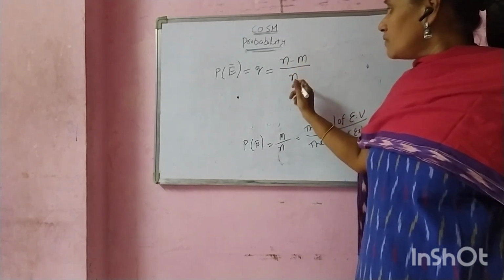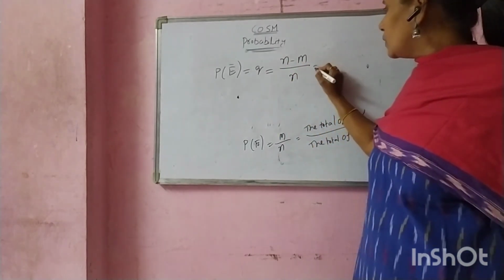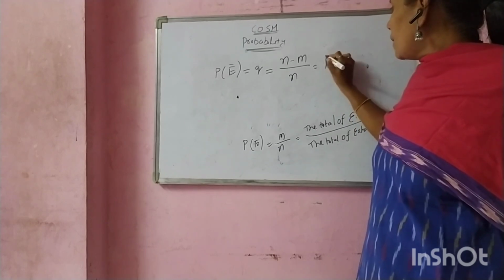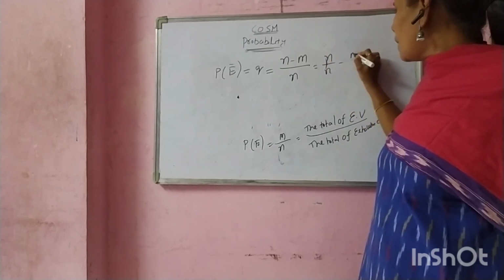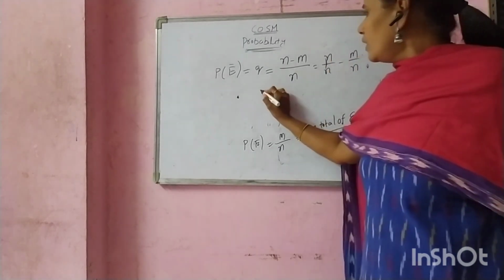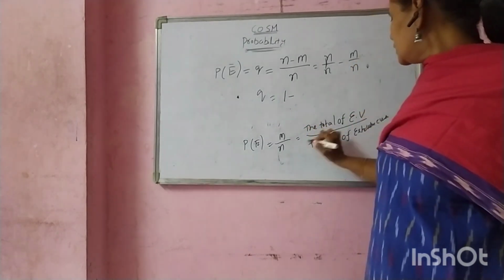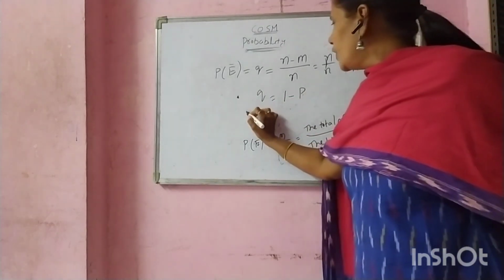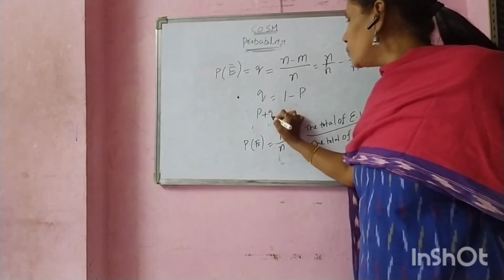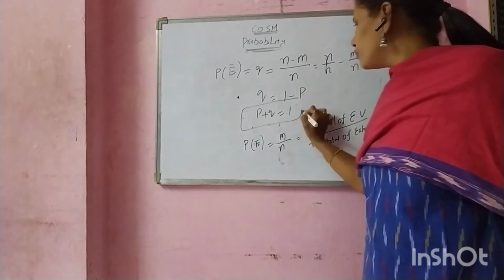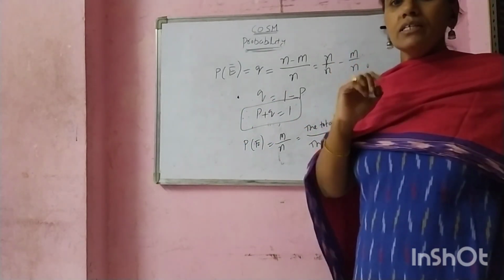So Q equals 1 minus M by N, which means 1 minus P. Therefore, P plus Q equal to 1. The total probability is always equal to 1.